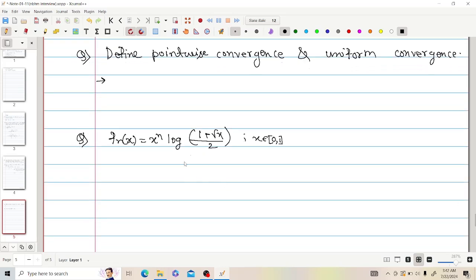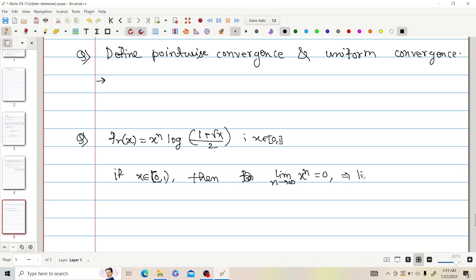Then they gave this problem, and first they asked me to find the pointwise limit. If x belongs to the interval closed 0, open 1, then the limit as n tends to infinity of x to the power n is 0.